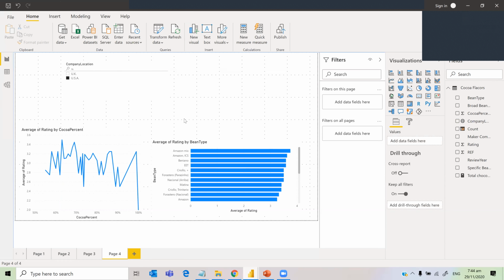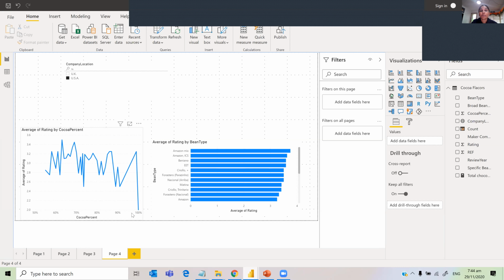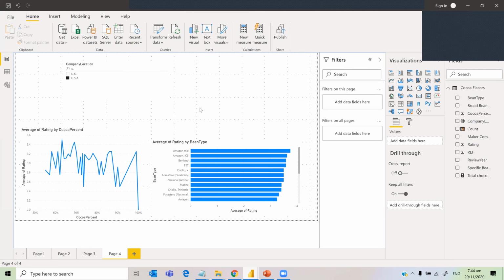We have one question from Sunila. The percentage looks incorrect. Which percentage looks incorrect? This one is correct, right? This is the average rating, and this is the cocoa percentage. She's saying the previous one was not correct.